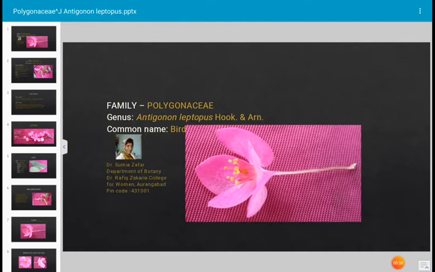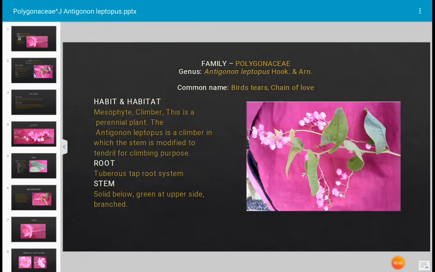It is very common in warm regions of the world and it is a mesophytic plant that requires a moderate amount of water to survive, and it is a climber. In Antigonon leptopus, the stem is modified to tendril-like structure for climbing purpose.